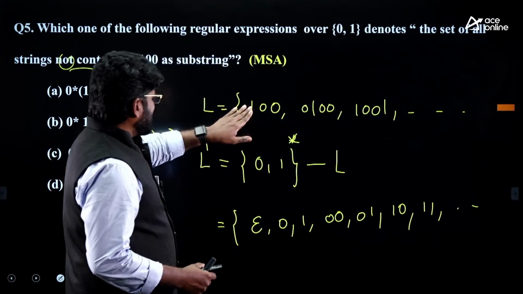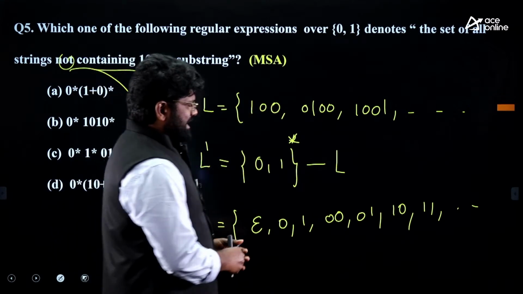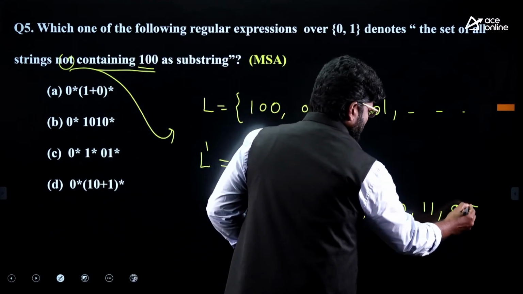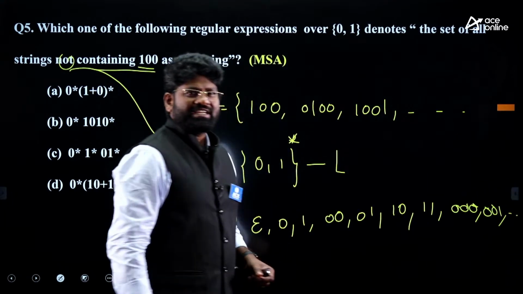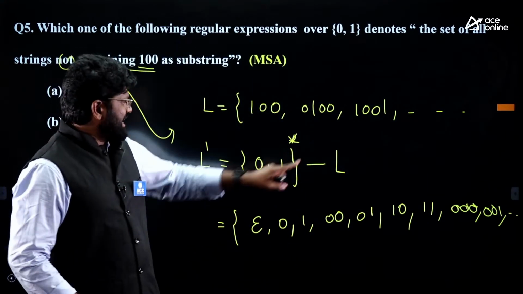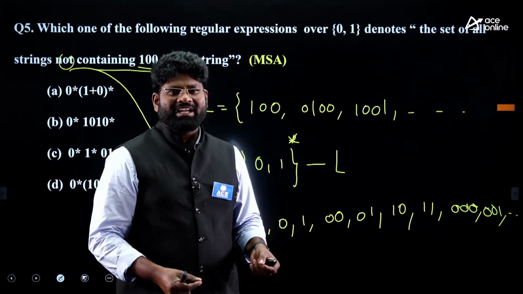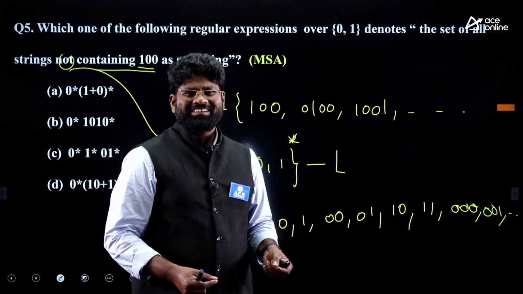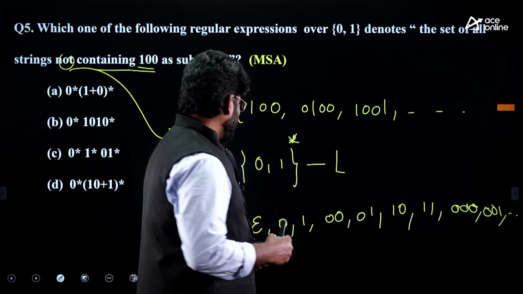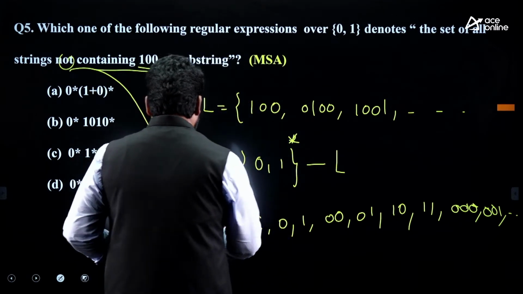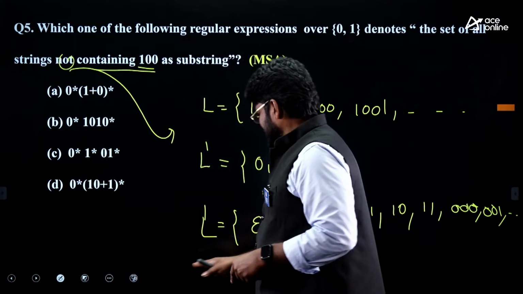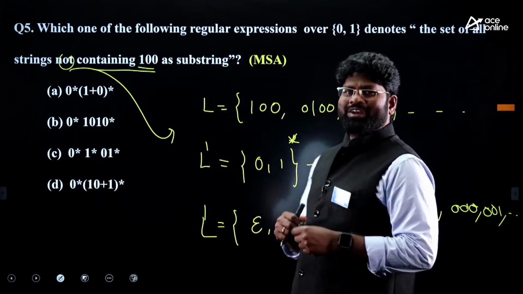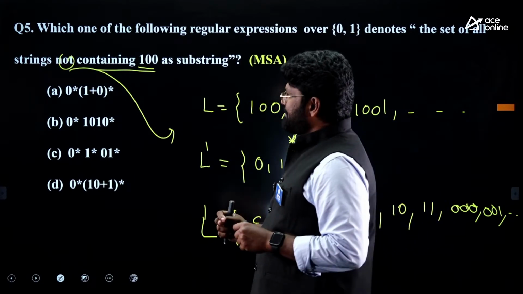In length 3, except this, the rest of the strings will be present. I mean, 0, 0 will come here, 0, 0, 1 will come here, and so on. You can write it here. Except this, all the remaining will be present in the L dash. Correct? So what I am suggesting, who can produce all of these among the 4 options? This set is very important, and then come back to this.